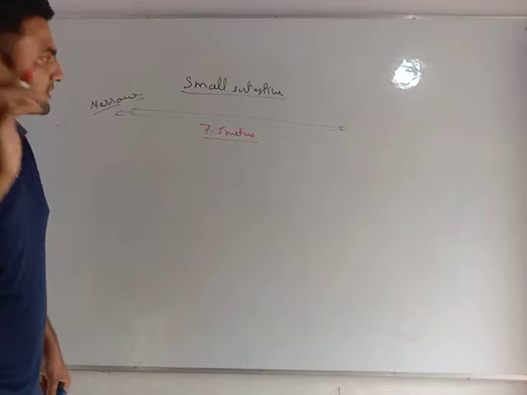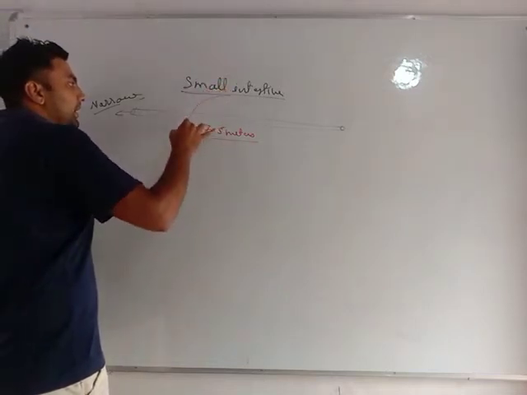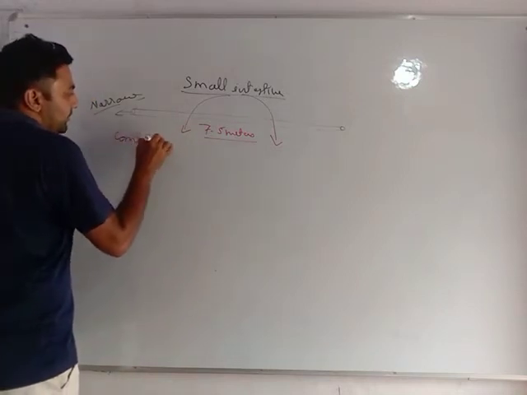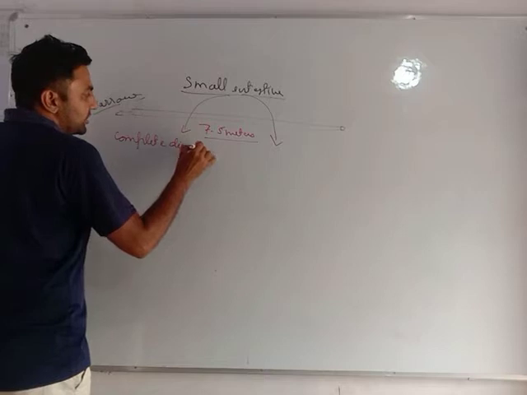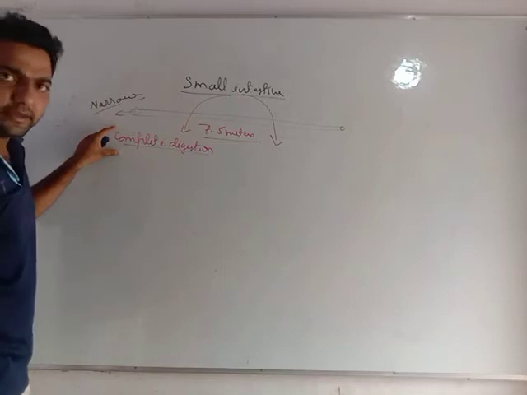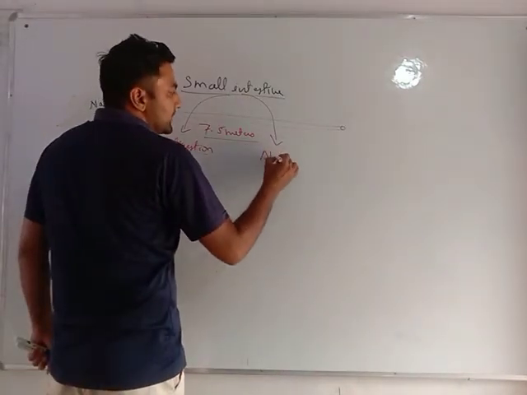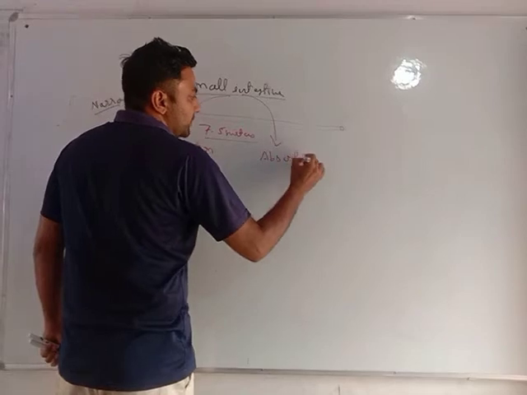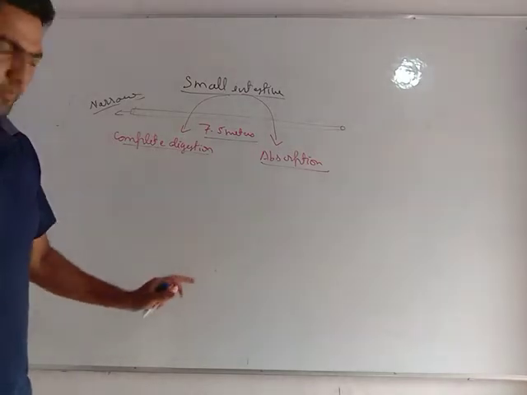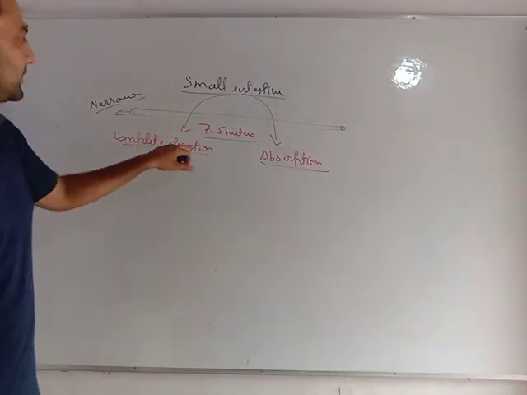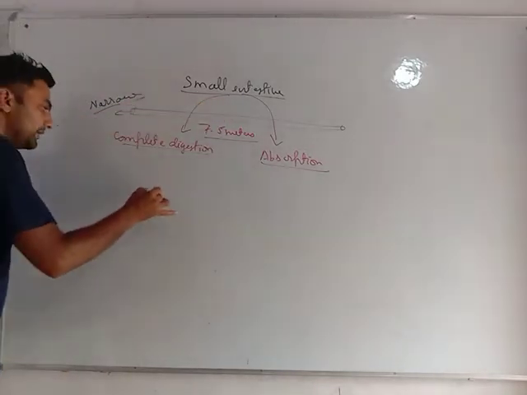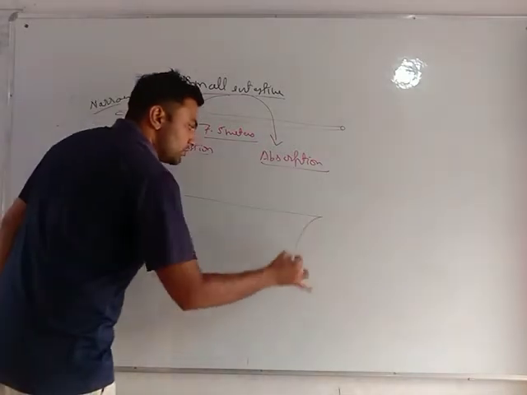See, my dear friends, the small intestine is a very important site. Here, 2 things happen. The small intestine is also called the site of complete digestion. Very important. It means most of the digestion will be completed here. And it is also the site for absorption, meaning absorption also takes place at this place. So what is this absorption? We will see. First of all, let us see what is complete digestion, and how complete digestion takes place in this small intestine. See, this is the small intestine.